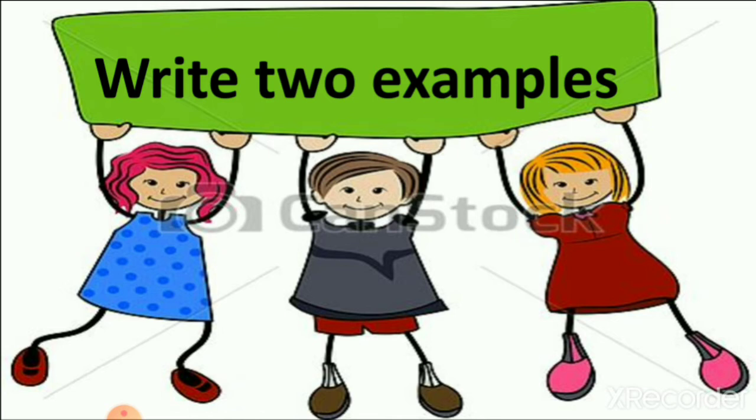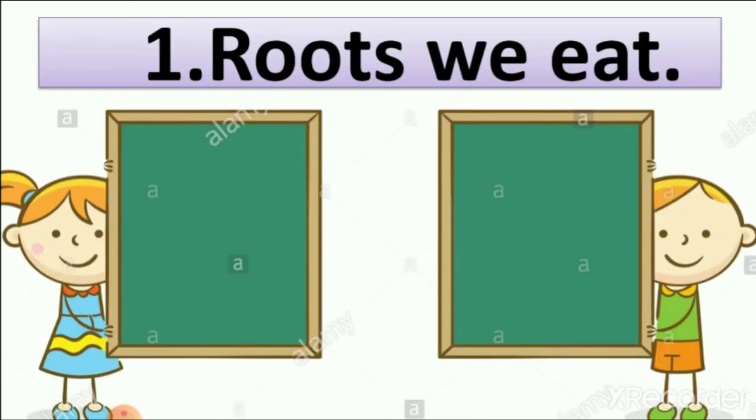Write two examples. So first is roots we eat. We have to write two names of roots we eat. So let's revise which are roots of the plant: onion, carrot, radish, beetroot, garlic. All these are roots of the plant. And why? Because they are the underground part of the plant. So let's write two names.